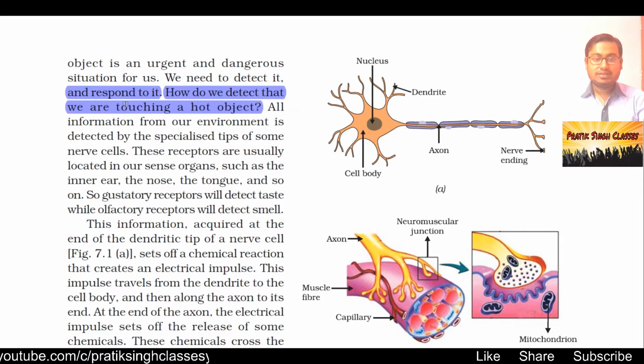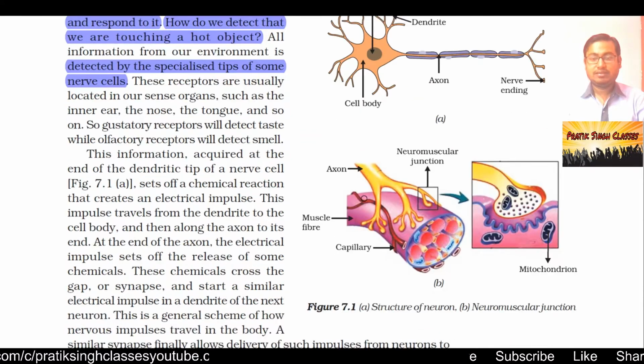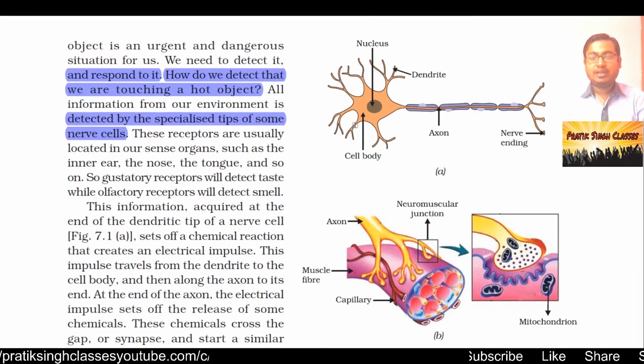The question here is, how do we detect that something hot is there? All information from our environment is detected by the specialized tips of some nervous cells. As you can see in figure 7.1 A, B and C, this is the figure of nerves or nervous cells.